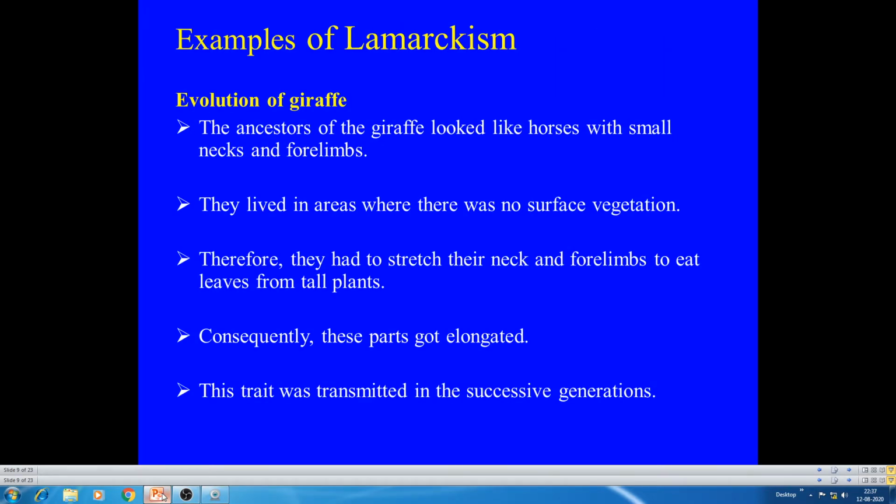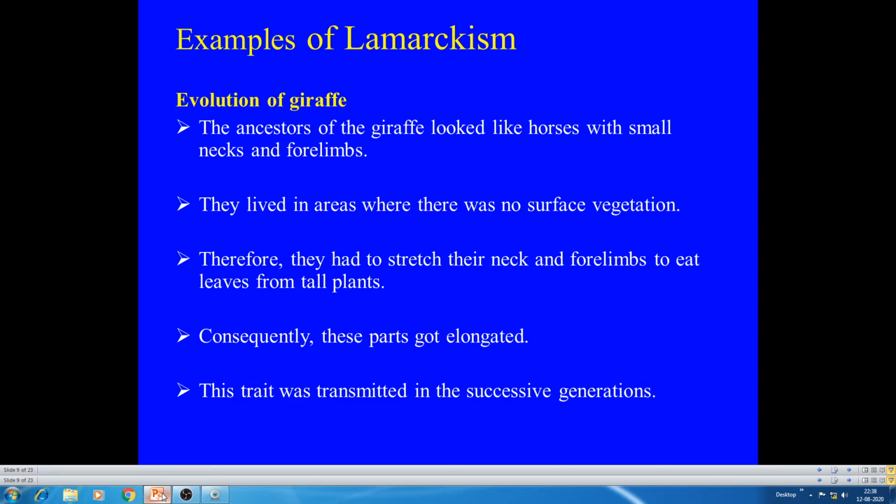That is examples of Lamarck. The first one you might have heard about, giraffes. The ancestor giraffe is just like a small horse-like or dog-like animal with equal-sized limbs, four limbs, and a short neck. But gradually the vegetations in and around the surrounding areas are fully exhausted, and ground level vegetations are fully extinct, so that this particular animal needs food.